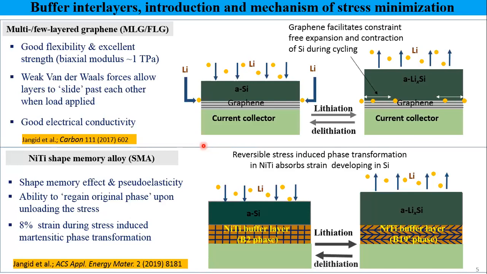So in NiTi, the initial phase is the austenite phase, and when you apply load, this austenite phase converts into the martensite phase. And due to this phase transformation from austenite to martensite and martensite back to austenite, 8% strain is generated, which is very much capable of accommodating the volume expansion and stresses developing in silicon type electrodes.